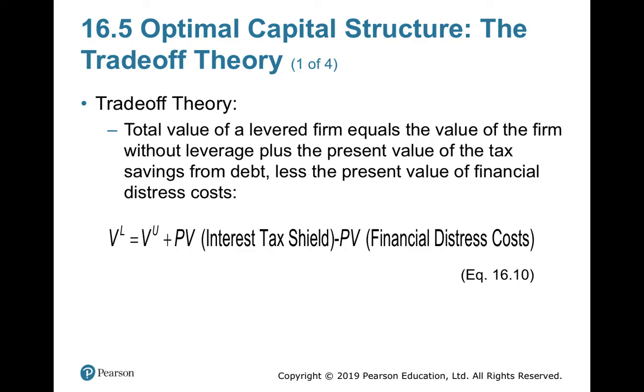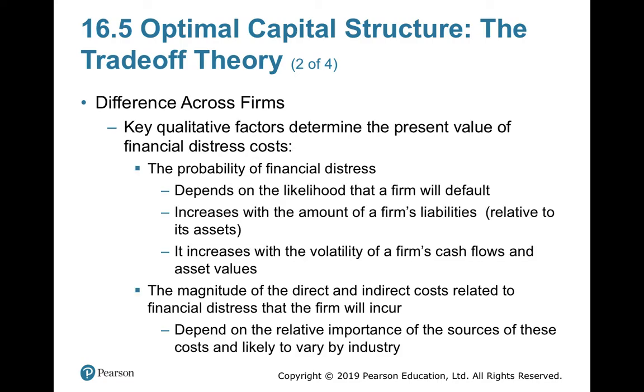This is one side. The other side of the coin is financial distress cost, or FDC. So ITS and FDC you have to compare: the value of the levered firm is equal to the value of the unlevered firm plus the present value of ITS minus the present value of FDC. And this differs across firms and across industries.